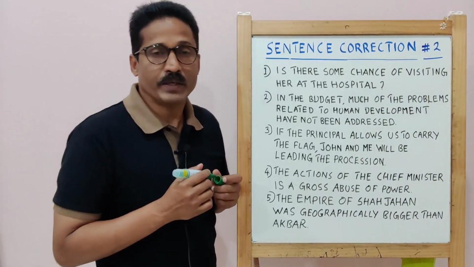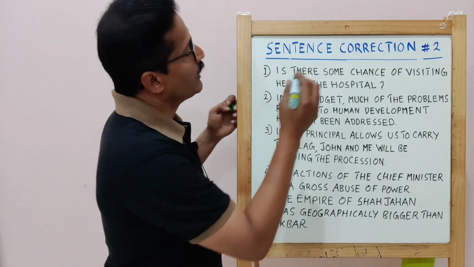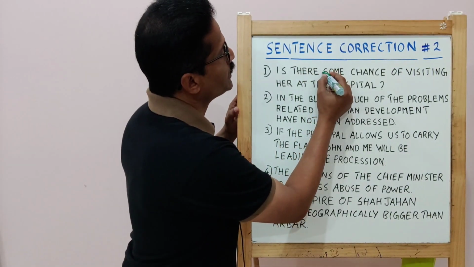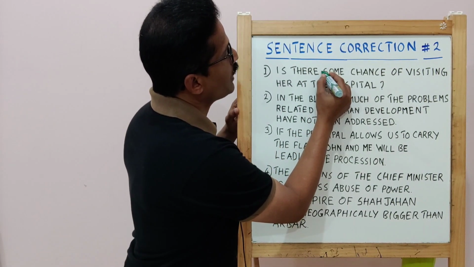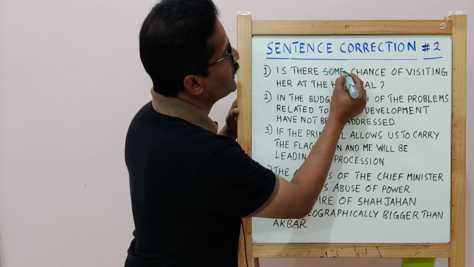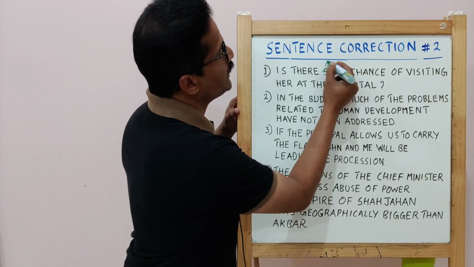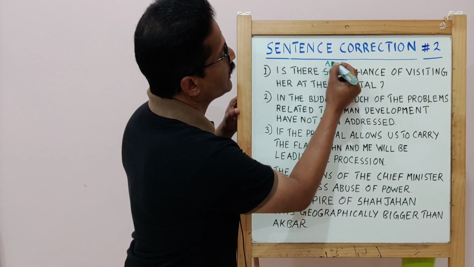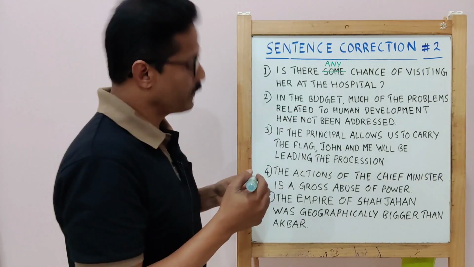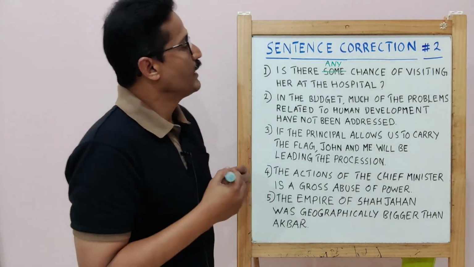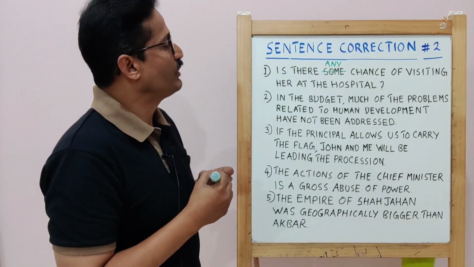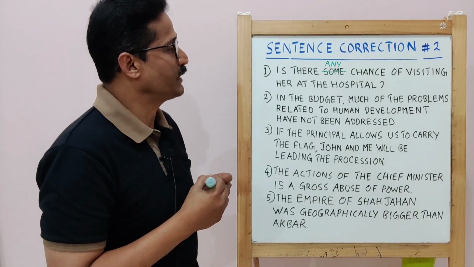In an interrogative sentence, the adjective some cannot be used. Instead, it should be replaced by any. And the sentence can be read as, is there any chance of visiting her at the hospital?